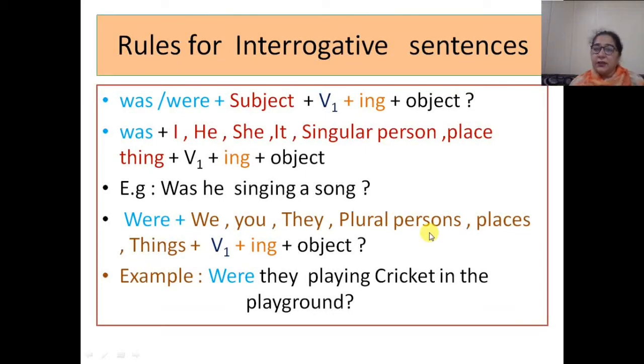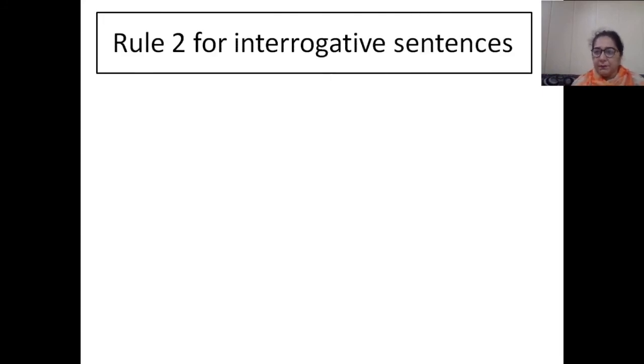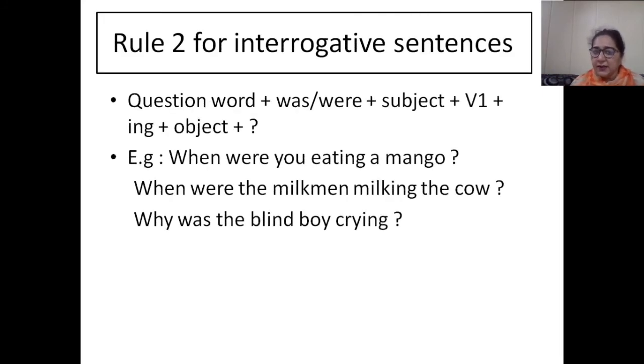Now beta, interrogative sentences are of two types. This is one, where we are starting with the helping verbs, but another one is there where we are adding one question word to it also, right? So how to do that? Simple. Interrogative sentences, you are starting with the helping verbs. We will continue with the same sense here. Just we will add one question word before that helping verb. How to do it? When were you eating a mango? Sign of interrogation. Beta, just see,